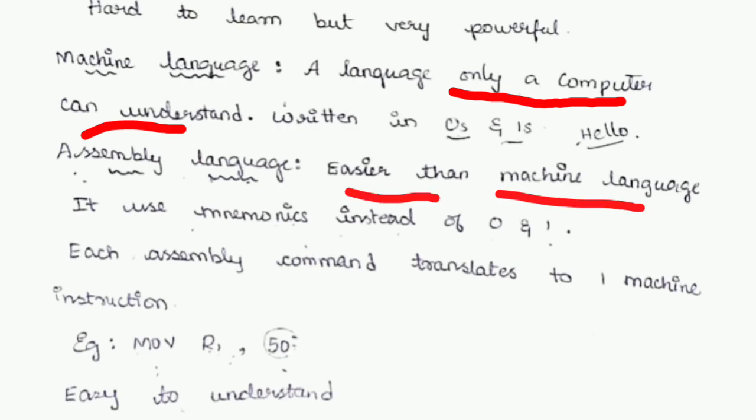It's easier than machine language because it uses mnemonics instead of binary code, zeros and ones. Each assembly command translates to one machine language instruction, like a register. You will read more about this in your computer architecture subjects. For example, take MOV R1, 50. It means that 50 will be stored or moved to the R1 register. So it's very easy for humans to understand compared to machine language.